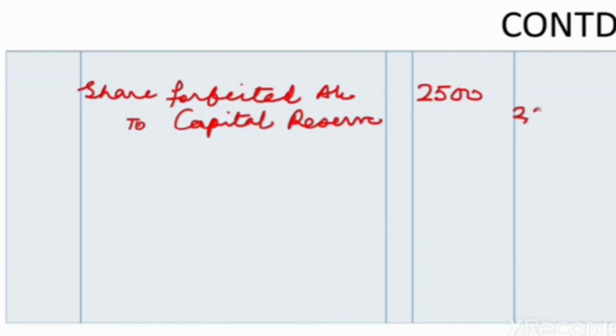So the entry for that will be: the whole amount of rupees 2,500 will be transferred to capital reserve account in order to register a gain of rupees 2,500.